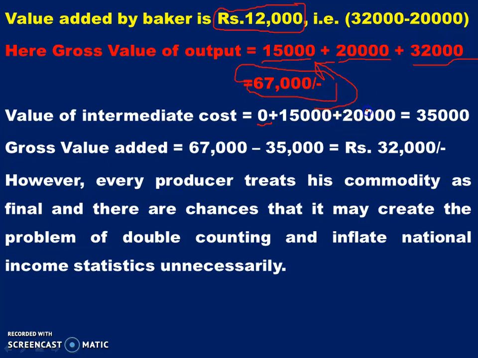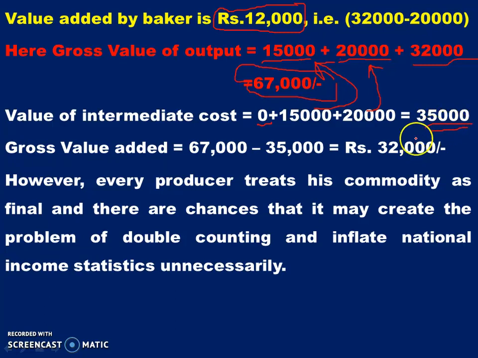The baker purchased the flour from the flour mill owner for 20,000. That's another intermediate cost. By adding this, we get the intermediate cost as 35,000.